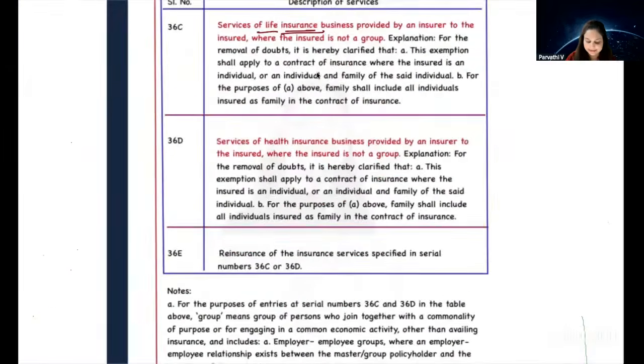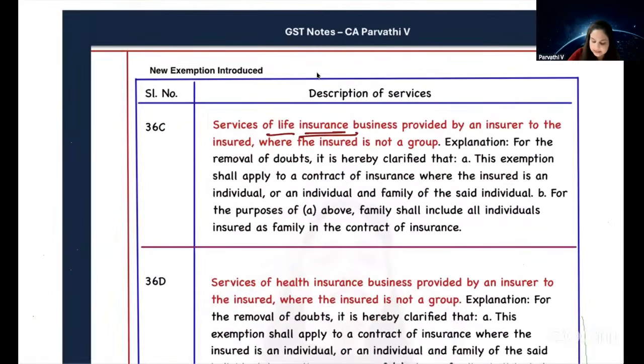So that is our next amendment. So let's see. Services of life insurance. I'll share this amendment booklet if required. I've already shared it in the group. If you want, I'll share it once more. Services of life insurance business provided by an insurer. Who is an insurer? Insurance company. To the insured, where the insured is not a group, is exempt from GST. Because group insurance means it will be taxable. If the insured is not a group, then it is exempt.